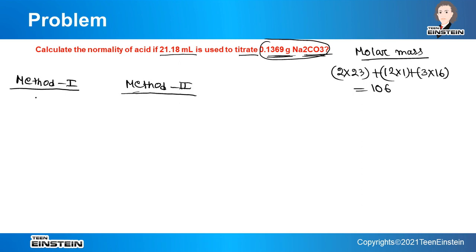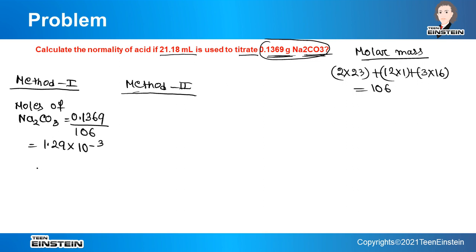So in case of the first method, how to find out the gram equivalent? First we will find out the moles of Na2CO3 that is present in this weight, that is 0.1369. So 0.1369 divided by its molar mass, and that will be equal to 1.29 multiplied by 10 to the power minus 3.